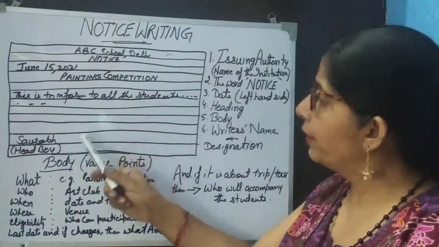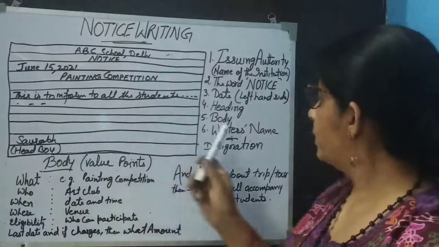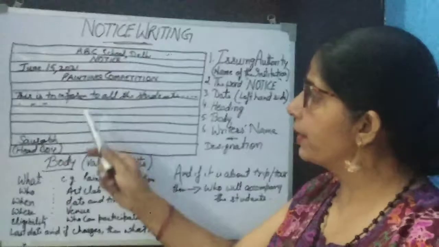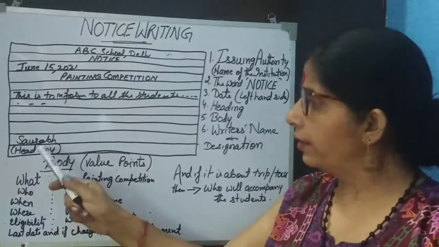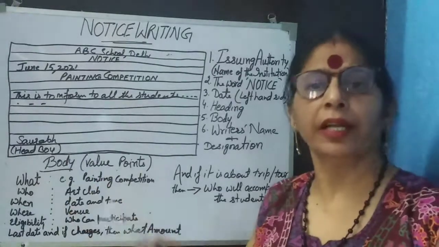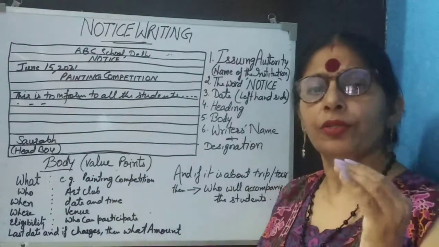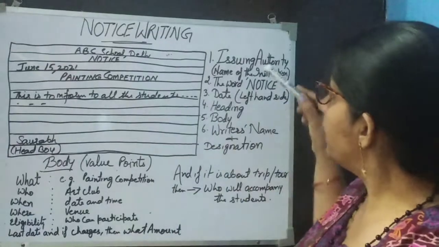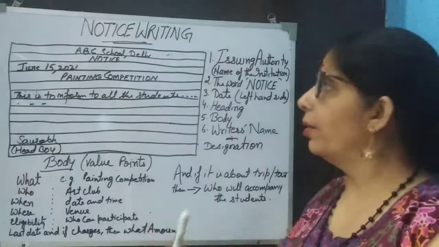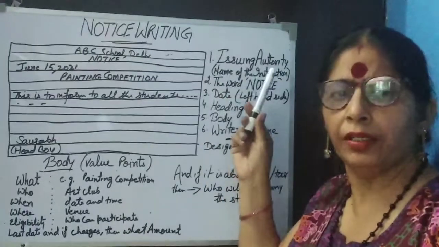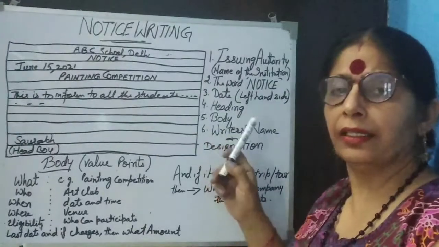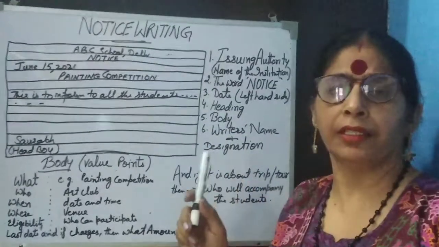And then when you finish the notice, you are to write the writer's name with designation. It means who is writing this notice. Here we have written, suppose, Saurabh, and within brackets the designation, head boy. So when you are writing the notice, remember these points. First of all, it should be in the box, and then first the issuing authority, meaning the name of the institution, then the word notice, then date, then heading, then body, and then the writer's name with designation.